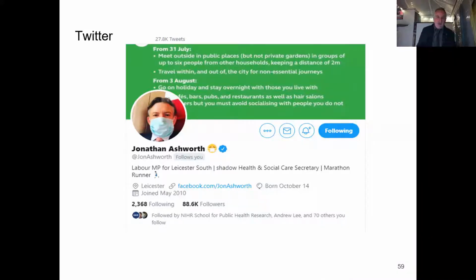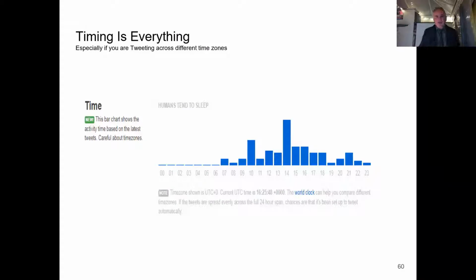Now, if there's an election in the next couple of years, Labour may be in power, and Jonathan may be the Health and Social Care Secretary. So it's important that we appear on the eye lines of these people, and this is an indication of where this can happen over time. It's also thinking about timing.